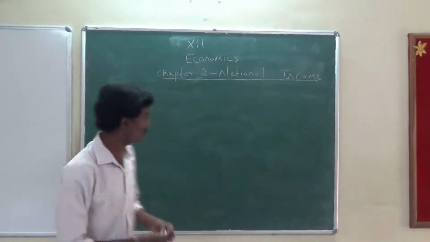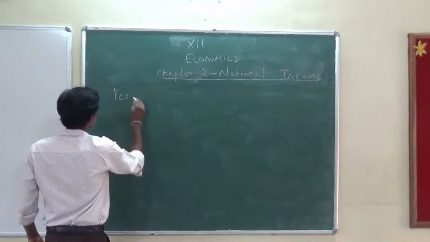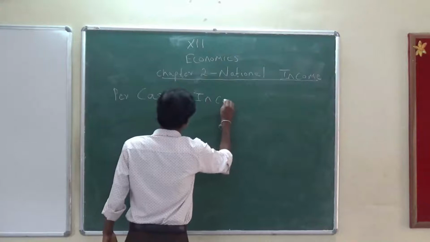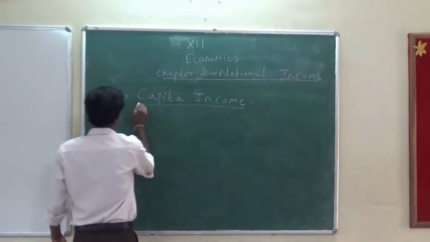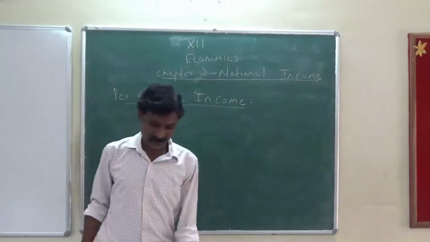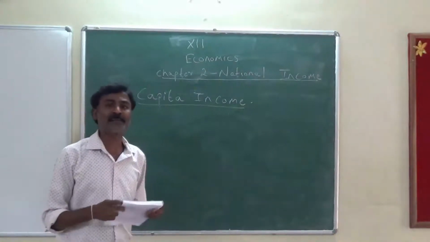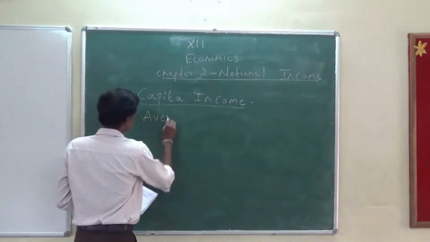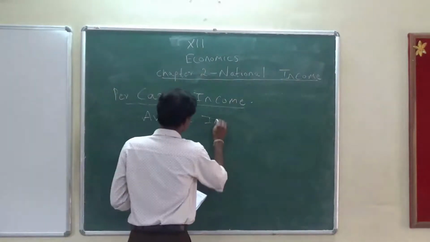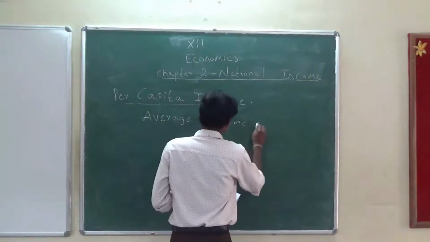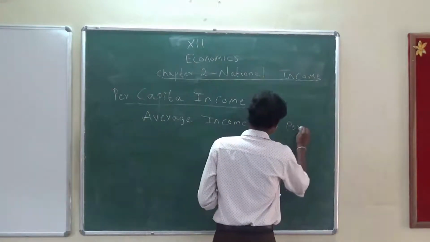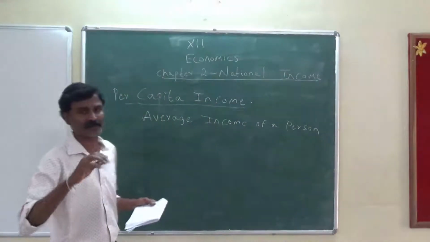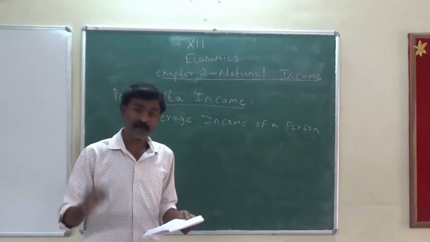Okay, so the next topic is per capita income. Now what is per capita income? Per capita income is nothing but the average income of a person in a year.